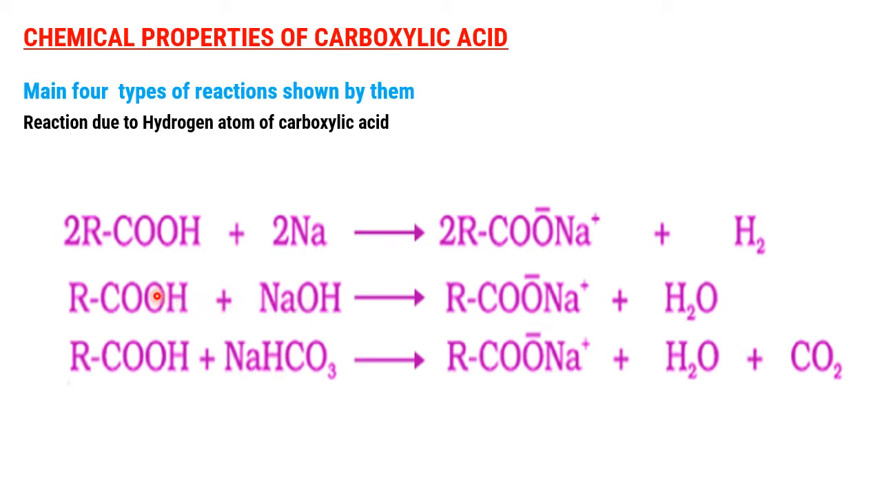That means here the OH bond cleaves. See here, in COOH, in place of H, Na comes. So COONa, the sodium salt. H goes, so COONa, and the corresponding side products are formed here. That means these properties support that a carboxylic acid behaves as an acid. Here this H is taken out. So these are called chemical properties or reactions due to the hydrogen atom of a carboxylic acid.